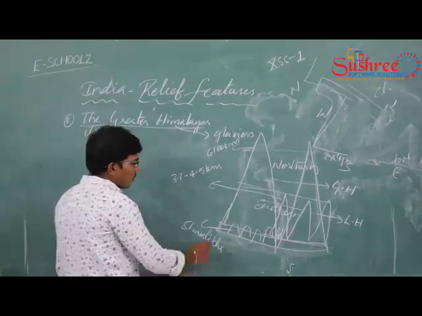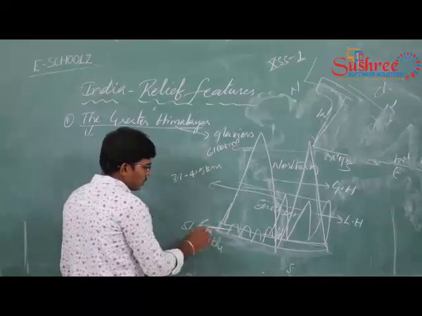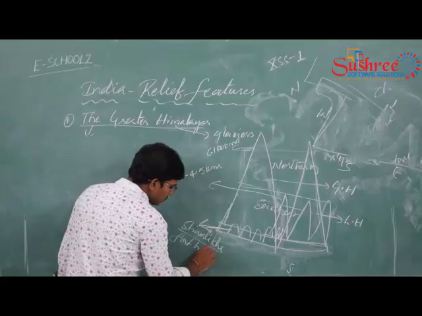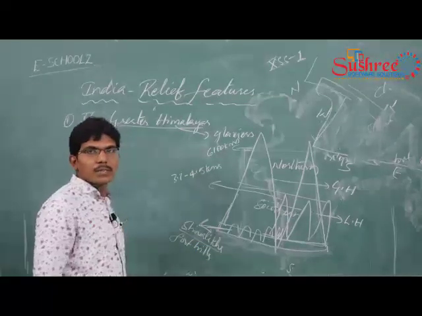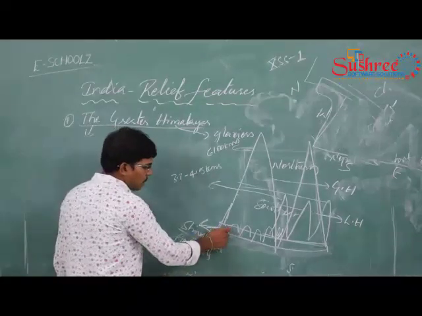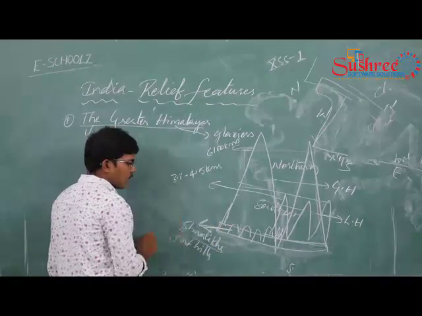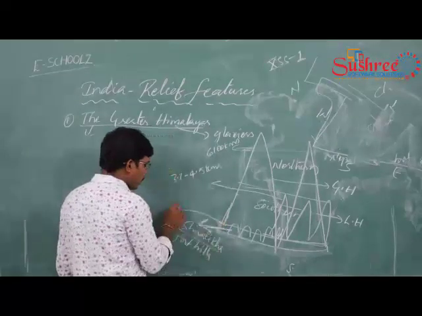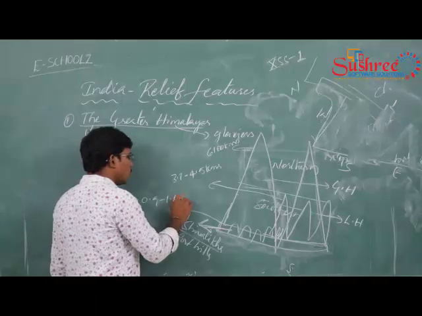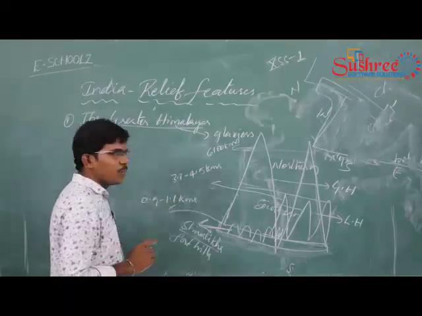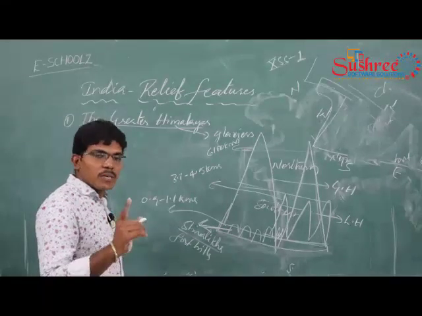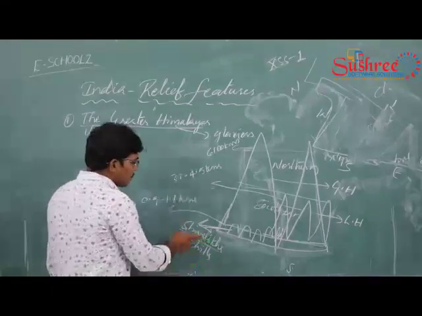Now we are talking about the foothills. Shivaliks are also called foothills. The maximum height of these foothills is 0.9 to 1.1 kilometers. Foothills are the very low-lying area of the hills.